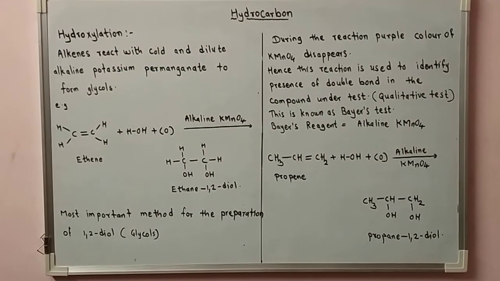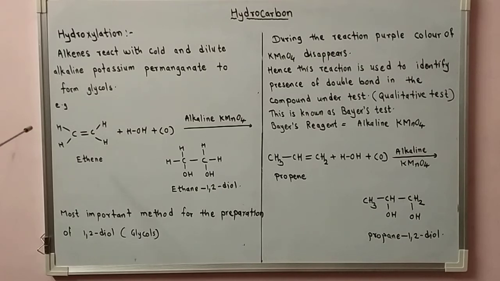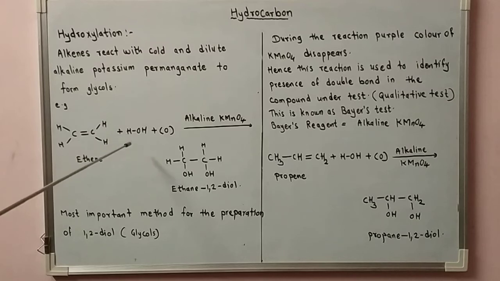Let's see the next type of reaction of alkenes, hydroxylation. Alkenes react with cold and dilute alkaline potassium permanganate, KMnO4, to form glycols, that is, 1,2-diols. Now let's see the example. Ethene, when it reacts with cold and dilute alkaline potassium permanganate, which produces nascent oxygen, written in brackets, plus water, H2O.